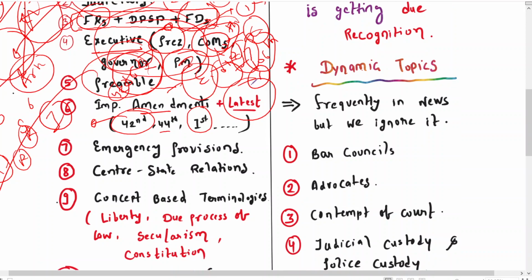When we talk about the seventh topic, it is related to the emergency provisions. In the case of emergency provisions, UPSC mostly focuses on the national emergency and the president's rule. Further, when there is a national emergency, what is the impact on the executive and on the state legislature?